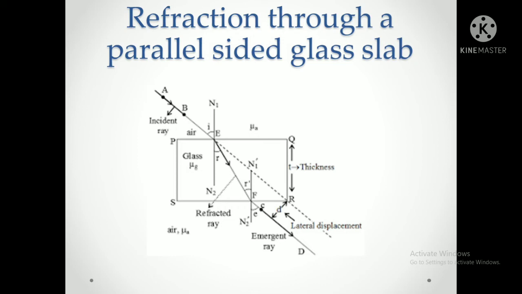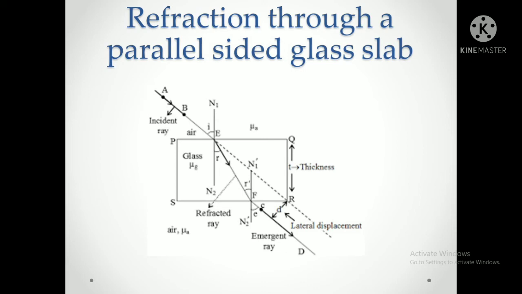So that refracted ray, when it touches the previous medium, the air medium, as it passes through it, that ray is known as the emergent ray. EMERGENT, emergent ray. And that is the angle E. N2 dash, I think you can see, N2 dash FD, that is the emergent ray. FD is the emergent ray. Now if we take the incident ray back, we will see there is a displacement there.